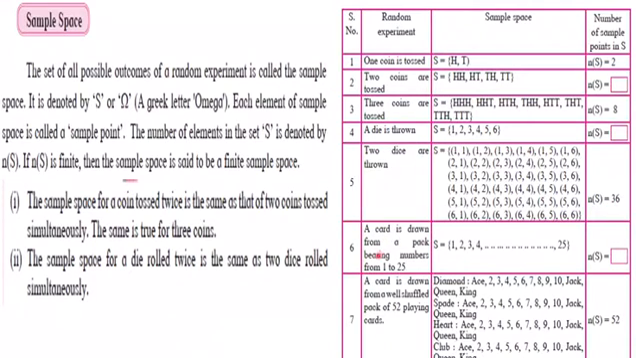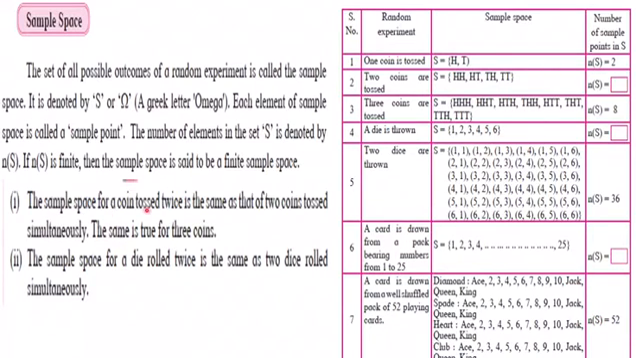A card is drawn from a pack bearing numbers 1 to 25. So you have sample space with 1 to 25. So n of S, how many sample points? 25. A card is drawn from a well shuffled pack of 52 playing cards. Observe, diamond 13 cards, here jack, queen, king, face cards, spade 13 cards, heart 13 cards, club 13 cards. Okay, so n of S is 52 in that case.